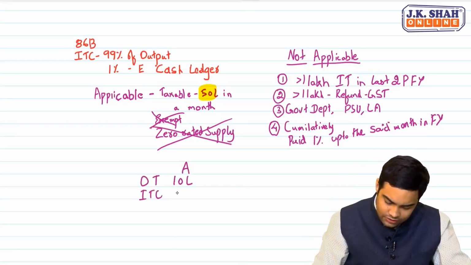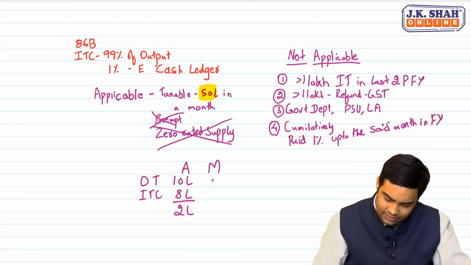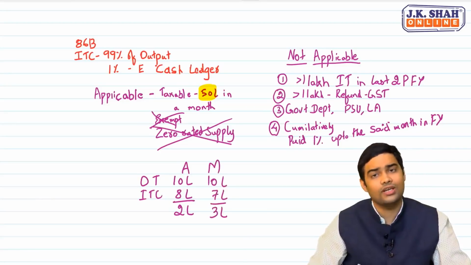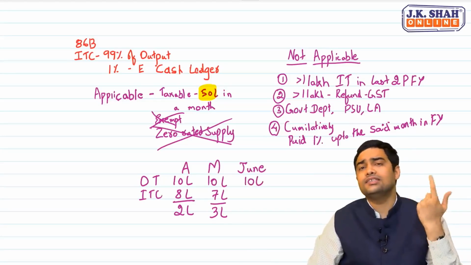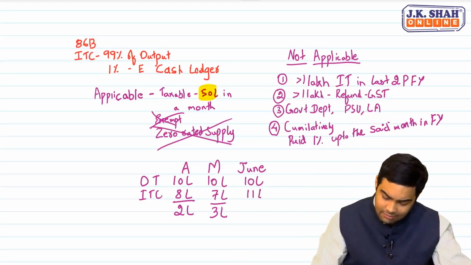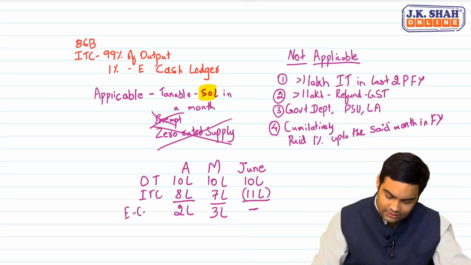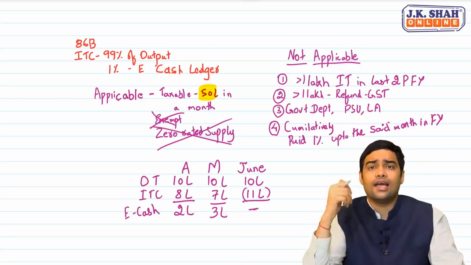ITC was 8 lakh. So I have paid 2 lakh through eCash ledger. May month: output tax 10 lakh, ITC 7 lakh. That means 3 lakh I have paid through eCash ledger. June output tax 10 lakh, but my ITC was very high because I made a lot of purchases. So as I made a lot of purchases, I had 11 lakh. So nothing was payable through eCash. In fact, I had an excess ITC of 1 lakh which was carried forward.